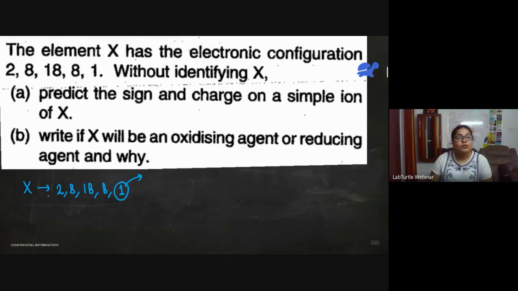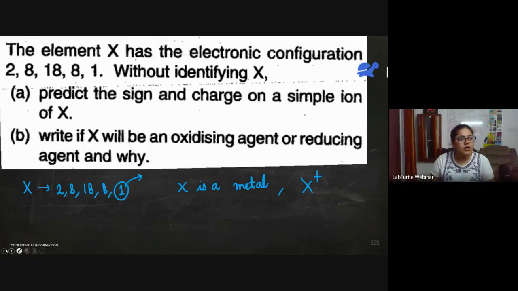So if X loses one electron, what is it? Is it a metal or a non-metal? We know that metals lose electrons. That is why we can say that X is a metal. And what will the ion formed be? Whenever an element loses an electron, it becomes positively charged. So it will form X plus.